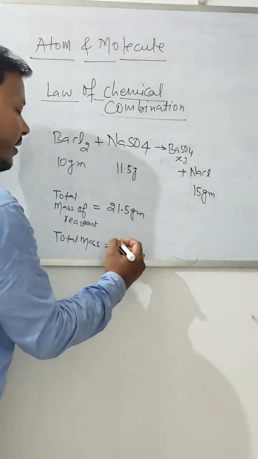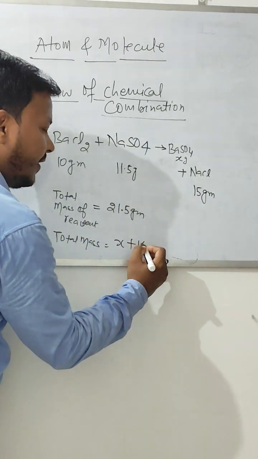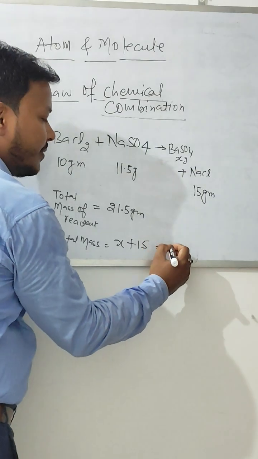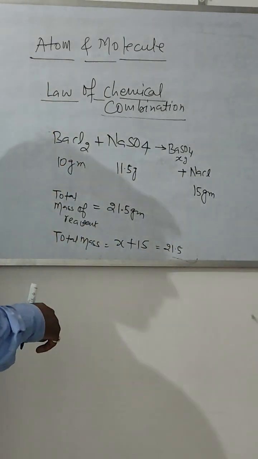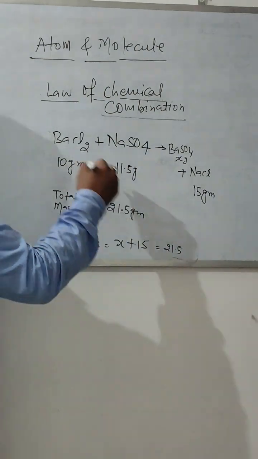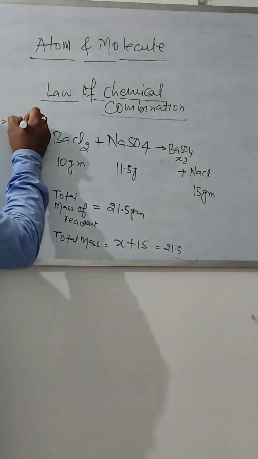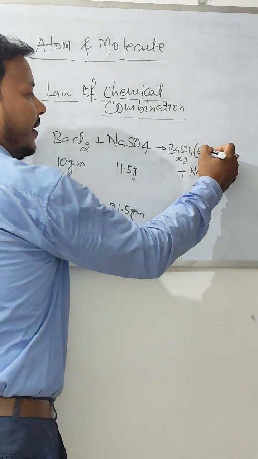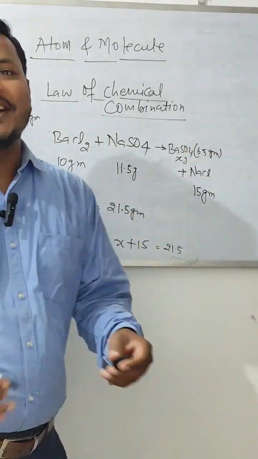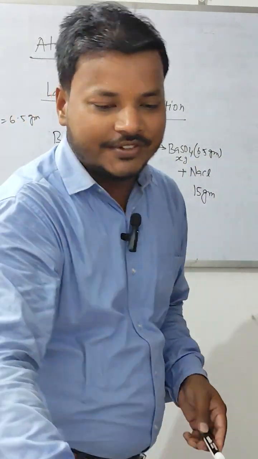So what will happen? x plus 15, and x plus 15 must be equal to how much? 21.5. Yes or no? According to the law of conservation of mass. So you will calculate x is equal to 6.5 gram. So 6.5 gram of barium sulfate is produced. Okay, so this is all about the law of conservation of mass.